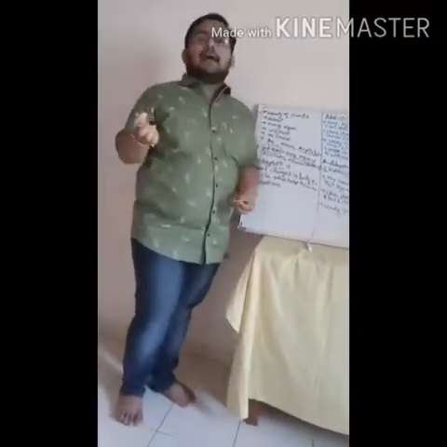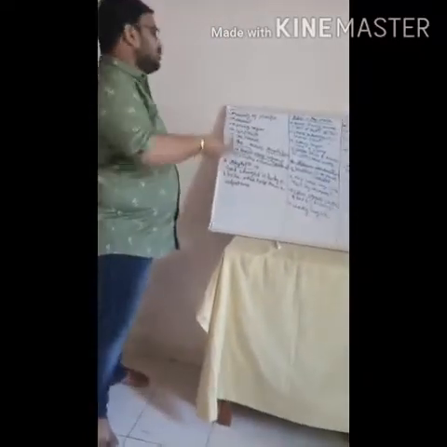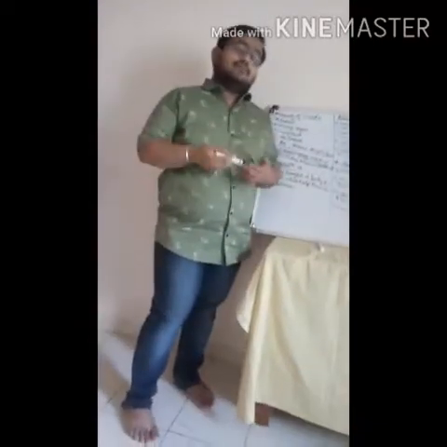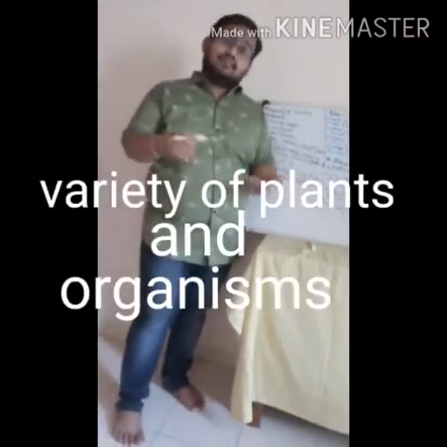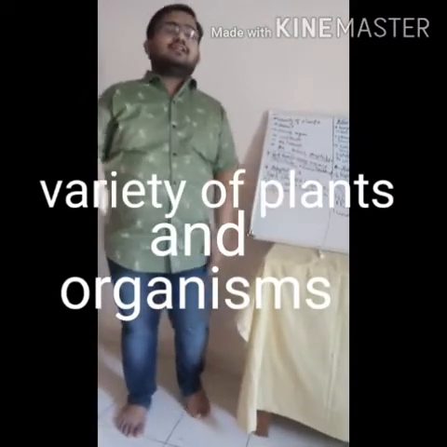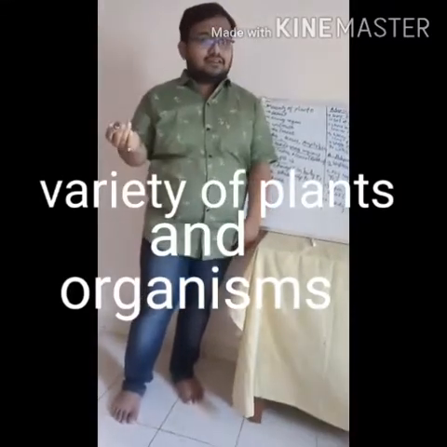Clear up to this? Now we will take a quick recap of what we have learned in this video. Okay. So as we have seen, there is a variety of plants, different types of organisms, living things. Some are found in desert regions, some in snowy regions, some in mountainous regions, some in grassland regions.